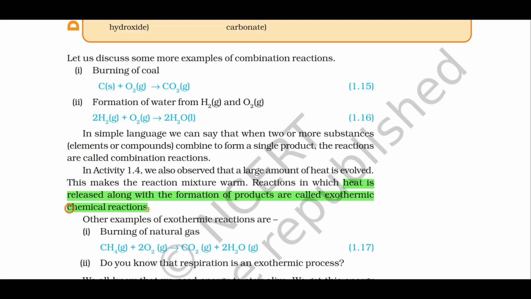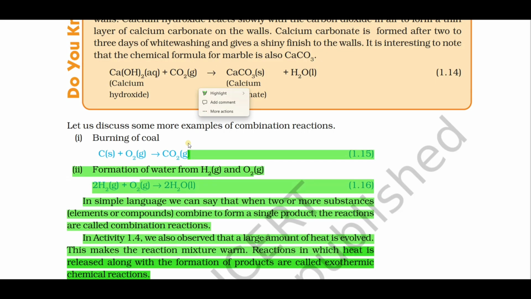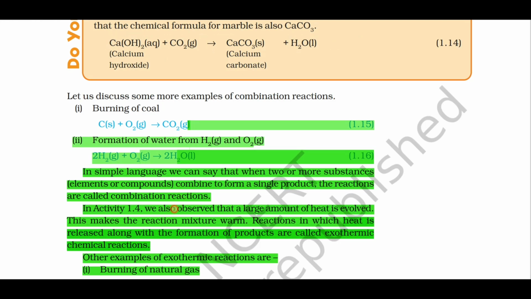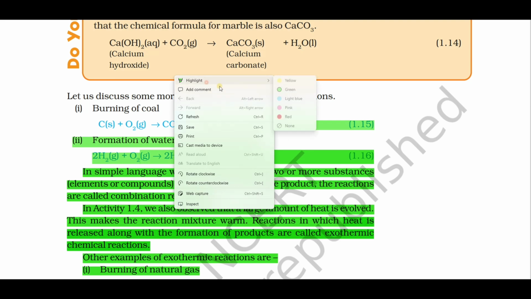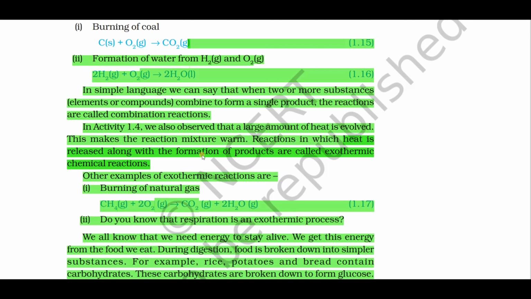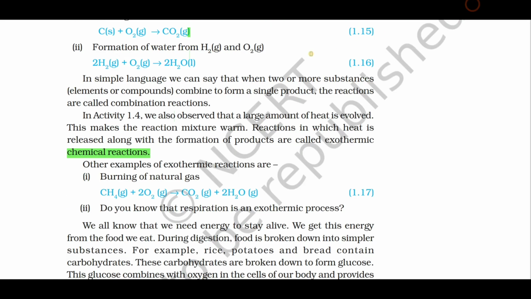It is called as what? Exothermic chemical reaction. All combination reactions are exothermic reactions, because with the formation of product the heat is evolved or released.